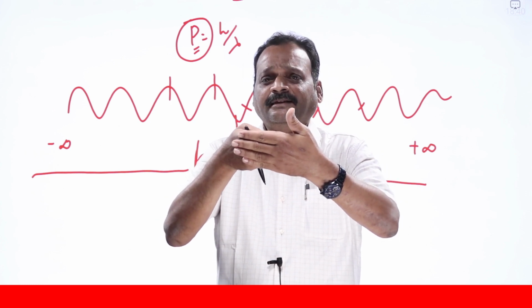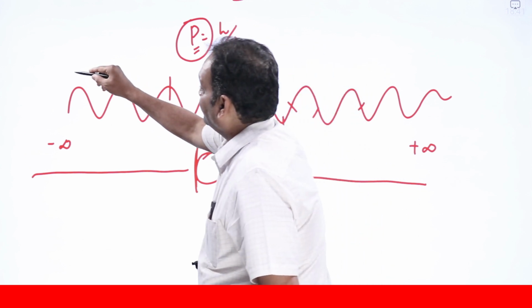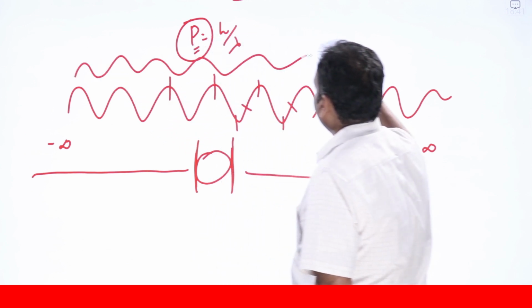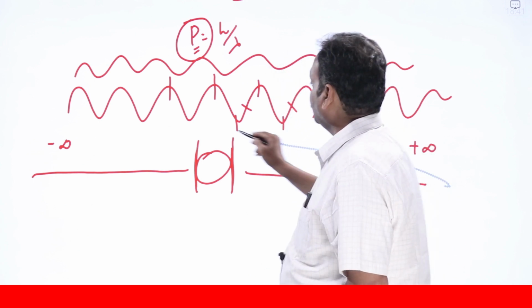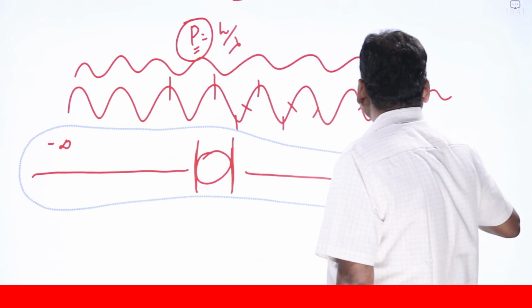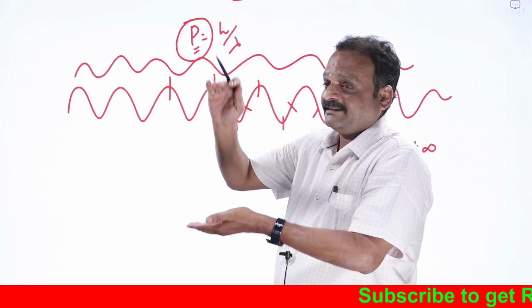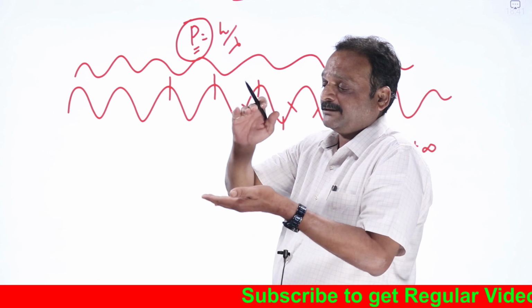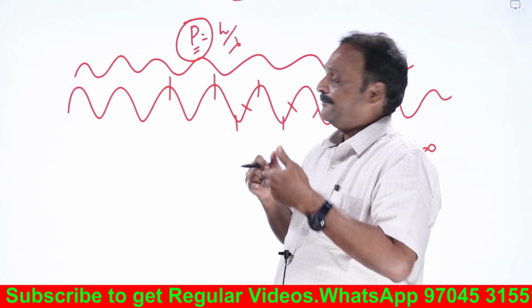Everybody must have studied this at your +2 level. One wave like this, another wave like this. If these two waves superimpose, the resultant amplitude will be maximum, minimum, like this. One maximum and one minimum is known as one beat. The number of beats per second is known as beat frequency.